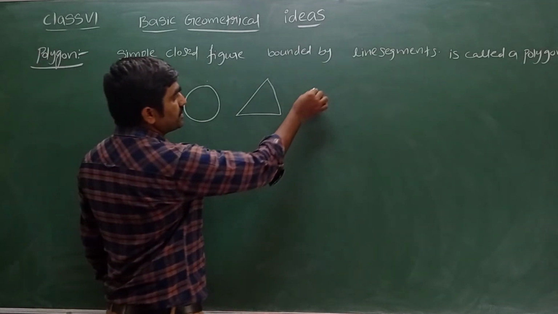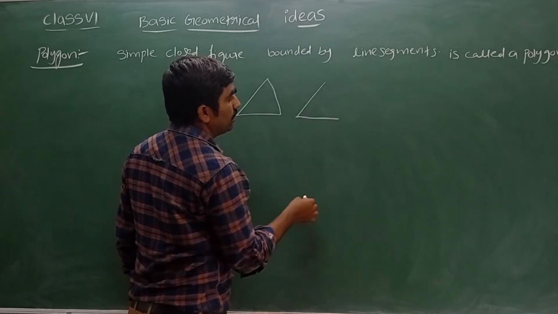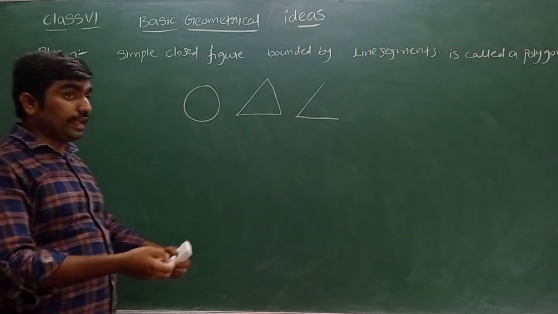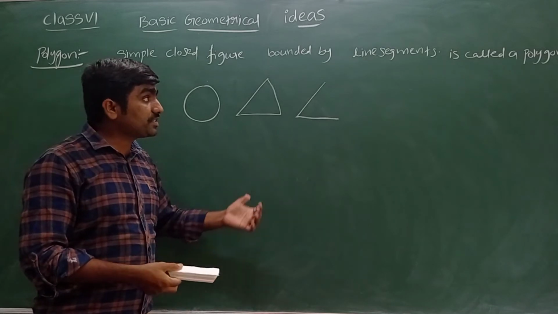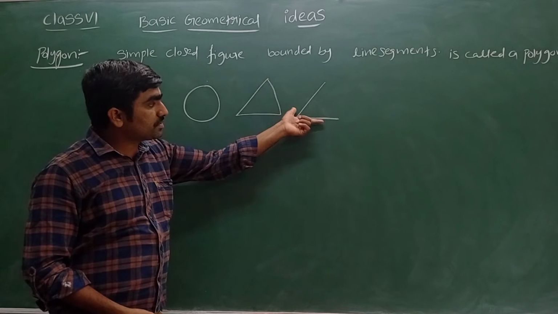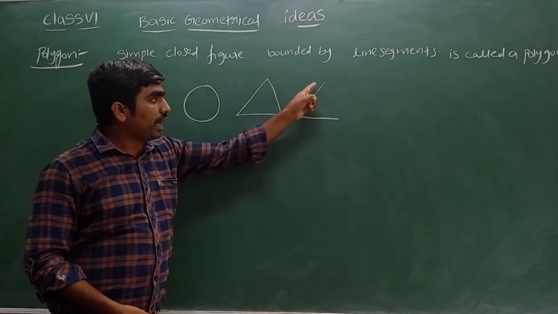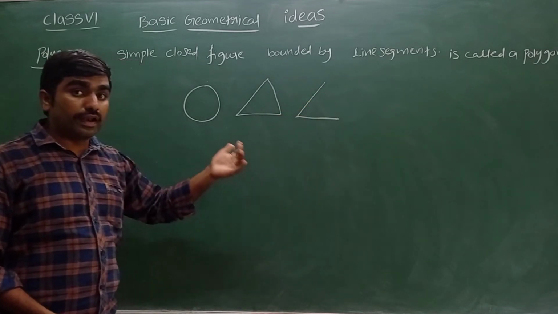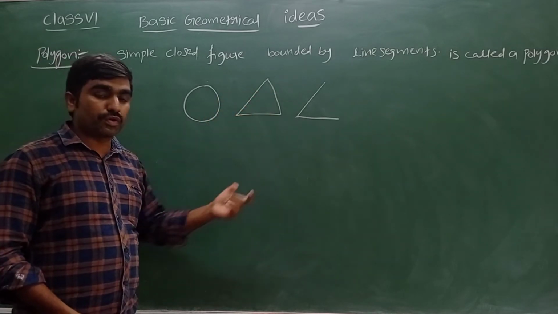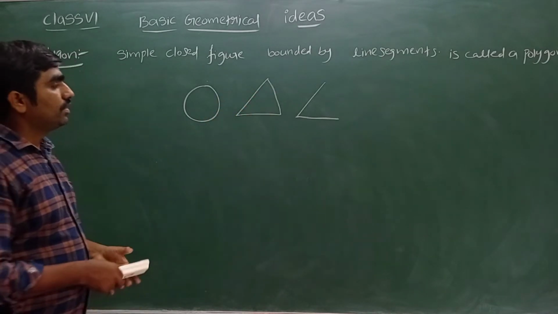Let me take two line segments now. 1, 2. No, it is not possible to get a closed figure. Now tell me how many least number of line segments are required to get a polygon. With two line segments, it is not possible to form a closed figure. See, at minimum, we need 3 line segments to get a polygon.